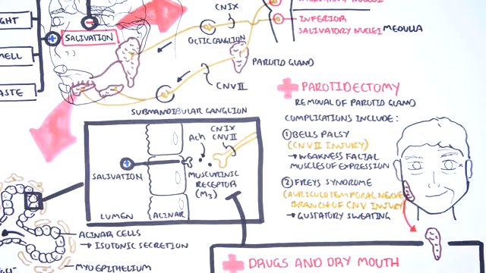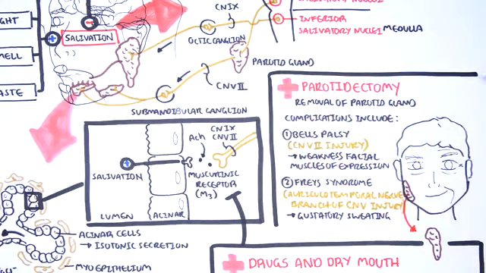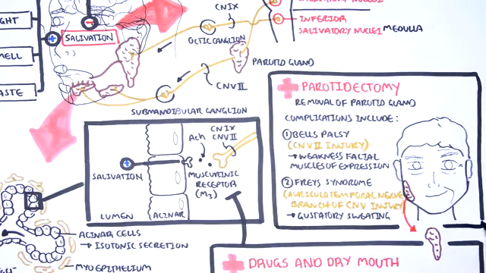Injury to the auriculotemporal nerve will cause the affected side to have gustatory sweating, which is symptoms of profuse head and neck diaphoresis and flushing with eating.